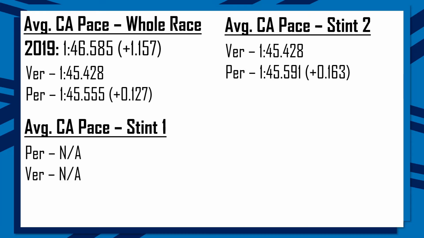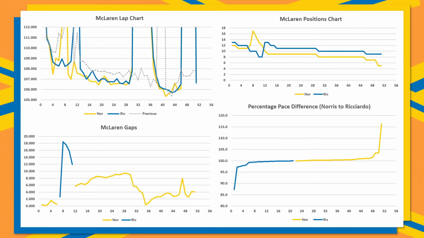Then from the team of Red Bull, we take a look at the Papaya McLaren team. And again, splitting their percentage pace difference down the middle, we can see that for 41.2%, it was Daniel Ricciardo who was the faster of the two McLarens. And for 58.2%, it was Lando Norris. A much more even spread compared to what we saw in Monte Carlo.